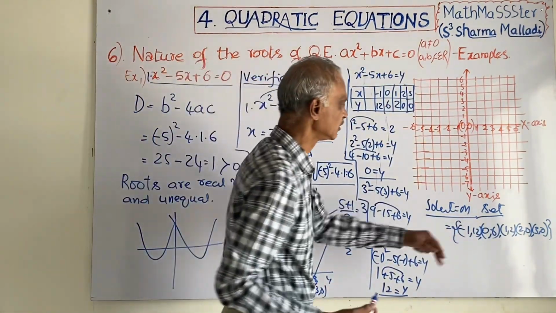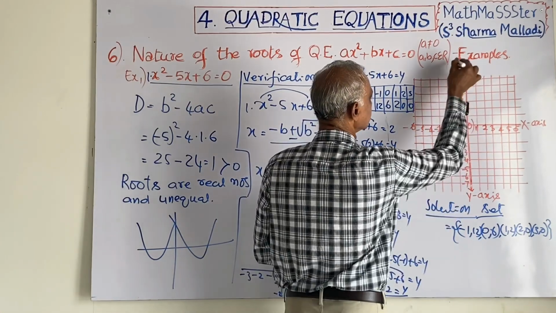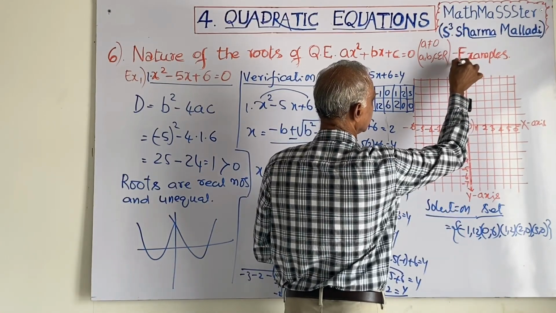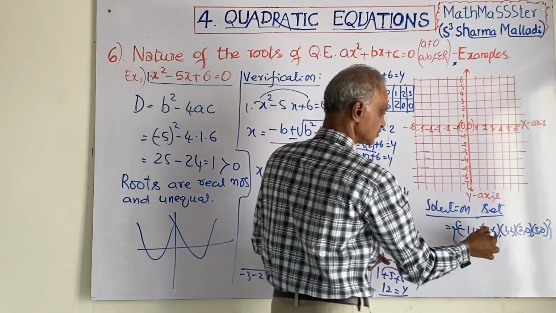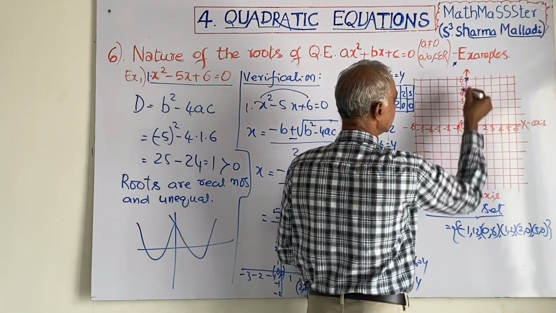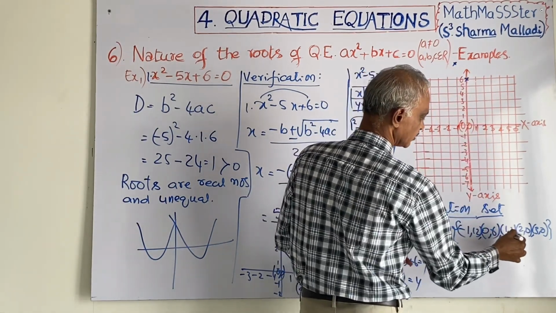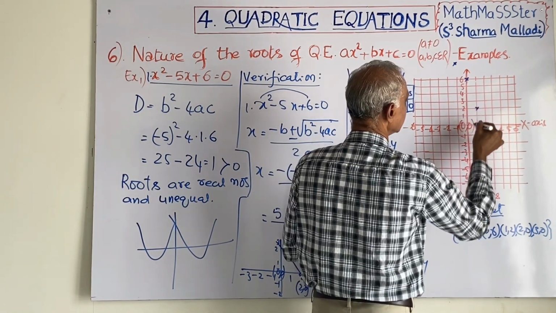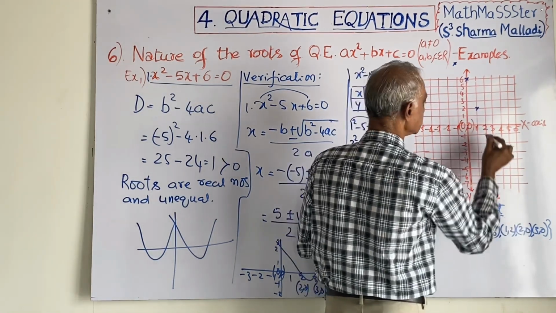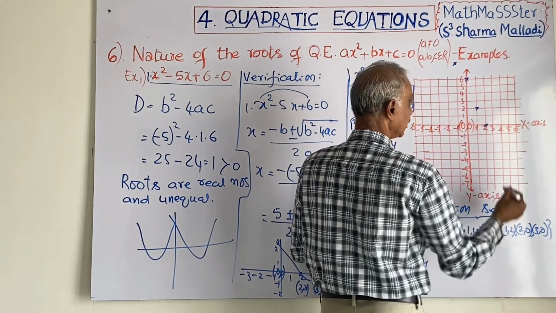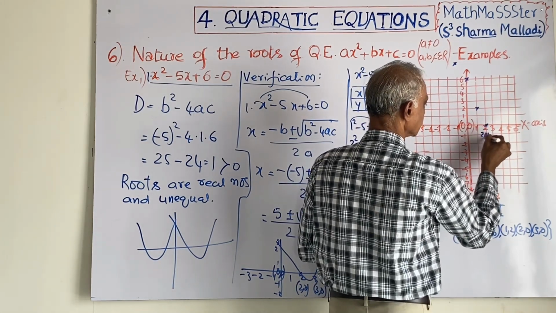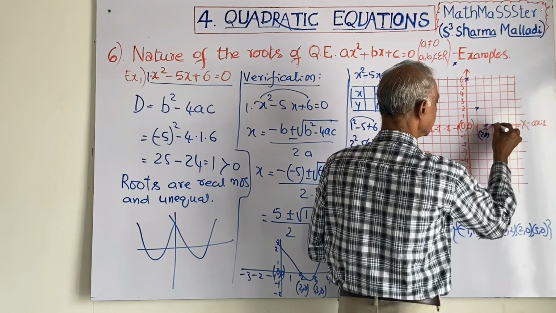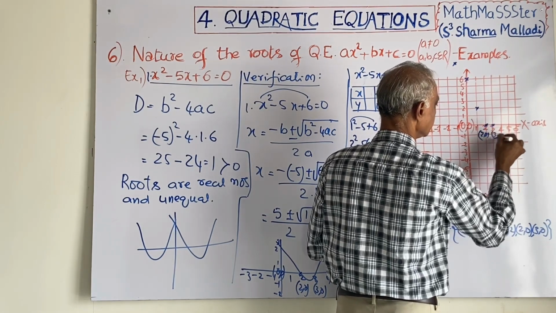You see, minus 1, 12 may be here roughly. 0, 6 will be here. And 1, 2 will be here. This is 1, 2. And 2, 0 will be here. And 3, 0 will be here.